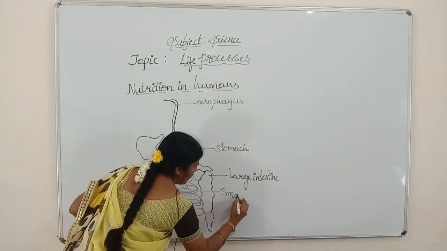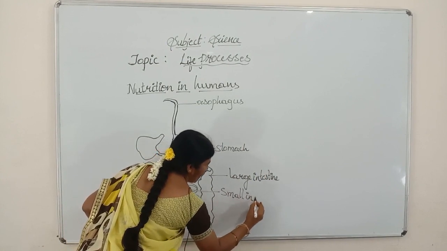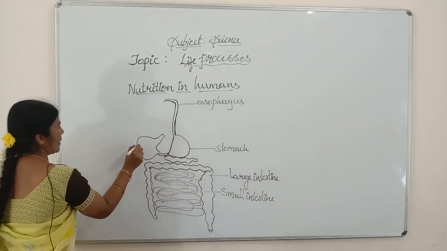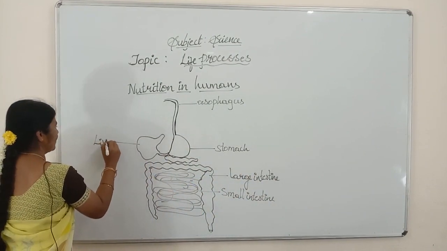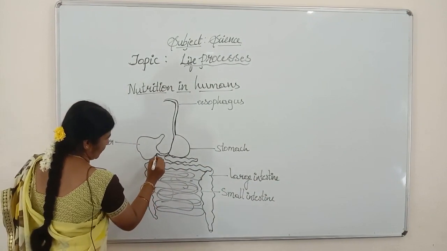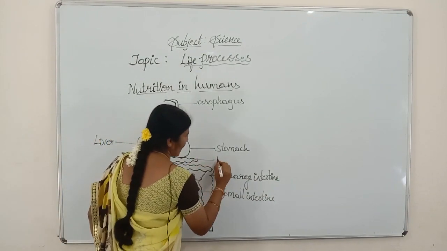Small intestine. Here it is the liver. This is the pancreas.